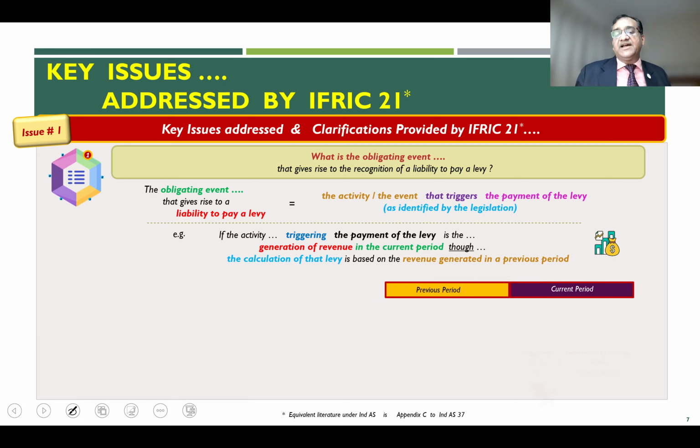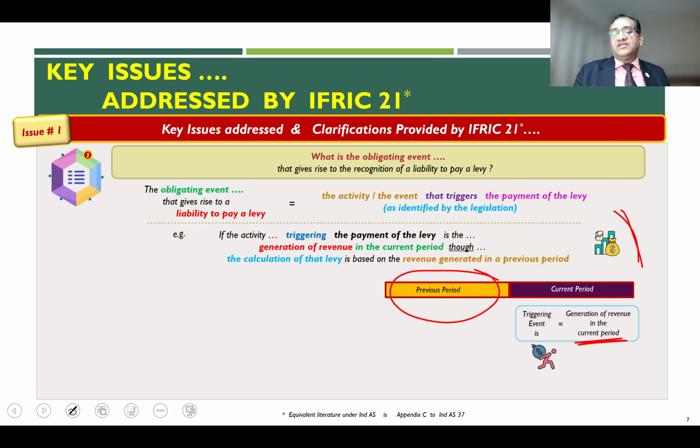So the guidance given here is that the triggering event in this fact pattern is the generation of revenue in the current period, not this. The generation of revenue in the previous period doesn't matter. It is a necessary condition but not a sufficient condition. For the levy to get triggered in the current period, you must start generating revenue. So for example, if the entity was there in the previous year but is not generating any revenue in the current period, then the legislation does not trigger any levy.